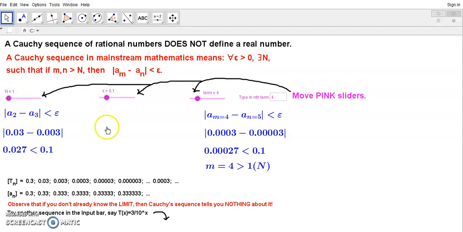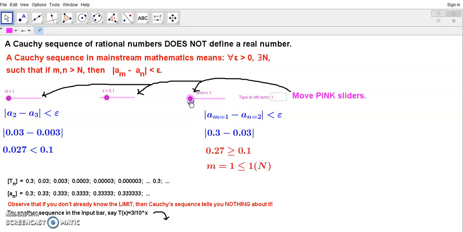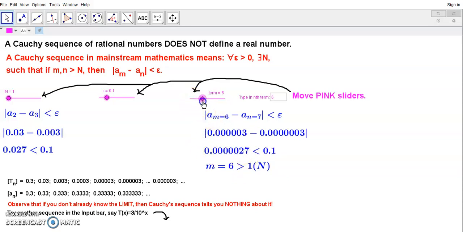Then you can start n at 1, but if you move down the term to 1, you'll have a problem because you're still in the same term. So for any term greater, you'll see that there's no problem. This 0.27, this value here, will always be less than 0.1. So it doesn't matter how far you go, and it also doesn't matter if you're subtracting a6 and a7 or a2, anything greater than n, a2 minus a sub whatever.